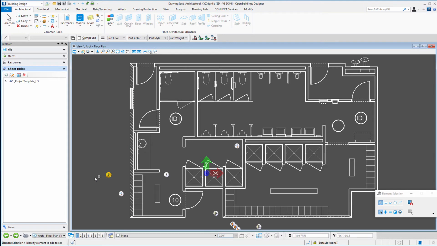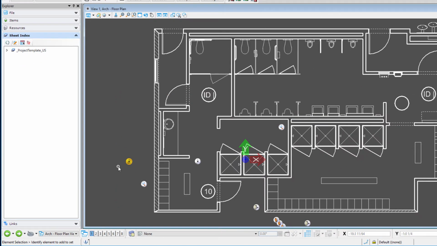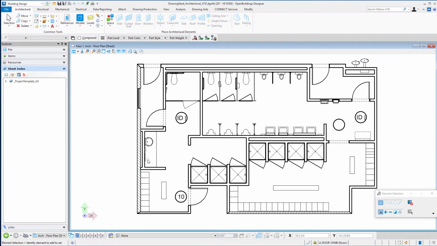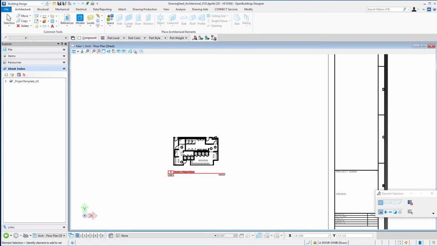So I'm going to again hover my cursor over the marker. The yellow marker is always the marker that belongs to this particular drawing, and then when the mini toolbar pops up, I'm going to select that ARC floor plan sheet and then open the target, and that will open to that drawing set up on a sheet.